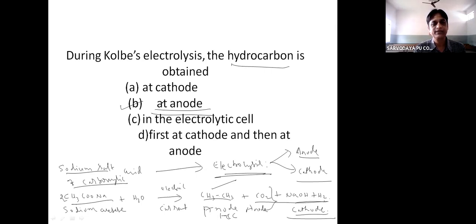So always remember, during the Kolbe electrolytic method, alkane is obtained at the anode. Higher alkane is obtained at the anode. Okay, so that is what we have to remember. So the answer is anode.